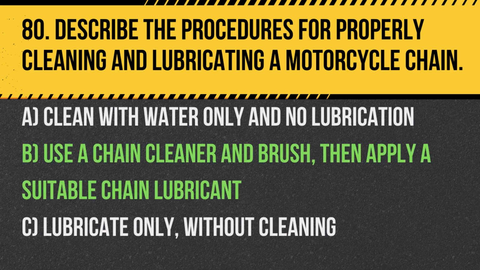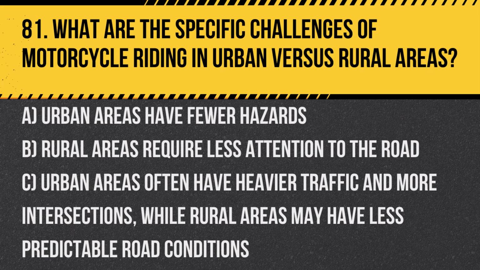Answer: B. Use a chain cleaner and brush, then apply a suitable chain lubricant, maintaining the chain's condition and functionality for safe operation. Question 81. What are the specific challenges of motorcycle riding in urban versus rural areas? A. Urban areas have fewer hazards. B. Rural areas require less attention to the road. C. Urban areas often have heavier traffic and more intersections, while rural areas may have less predictable road conditions.